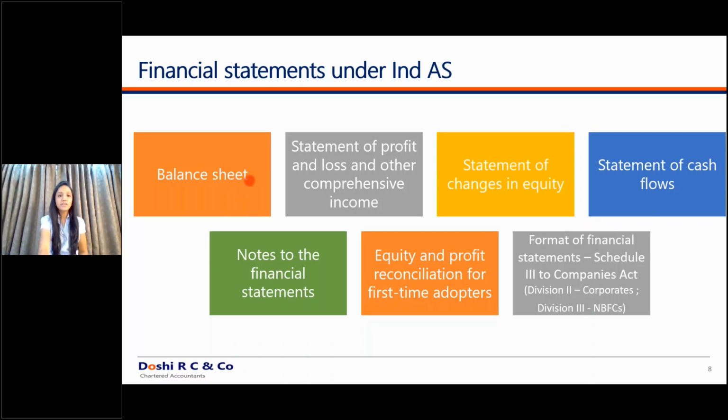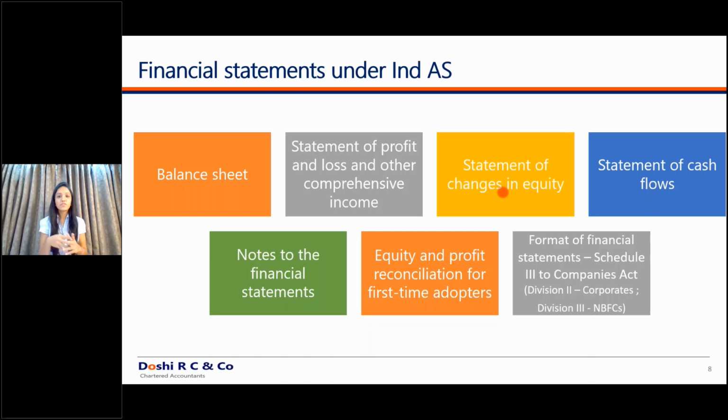First is the balance sheet. Second is statement of profit and loss and other comprehensive income. So what is other comprehensive income? That also we'll discuss. Statement of changes in equity, which is also a new statement under Ind AS. Notes to the financial statements, equity and profit reconciliation for first time adopters. So these are the 3 things which are new under the Ind AS regime. So we'll discuss this one by one.